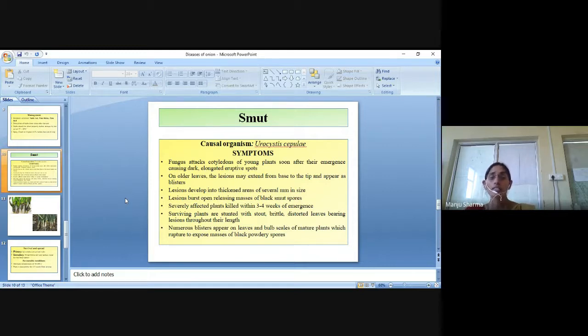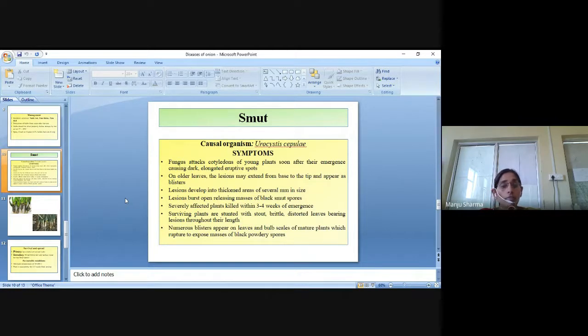The lesions develop into thickened areas of several millimeters. Lesions burst open, releasing masses of black smut spores. Severely affected plants are killed within 3 to 4 weeks of emergence.